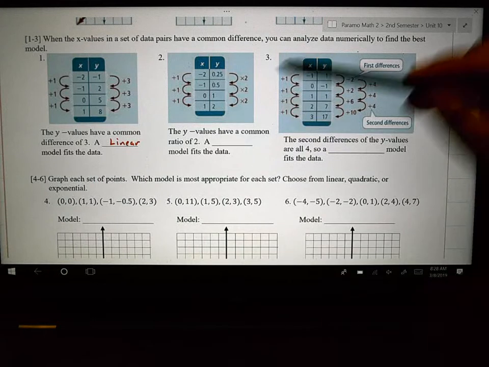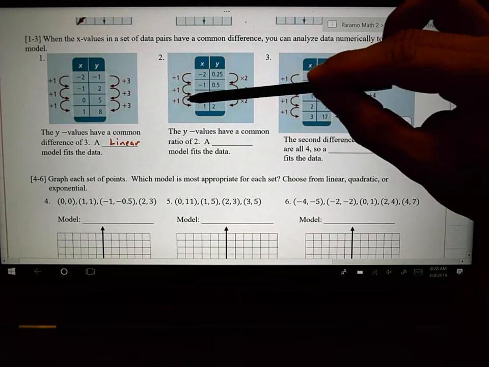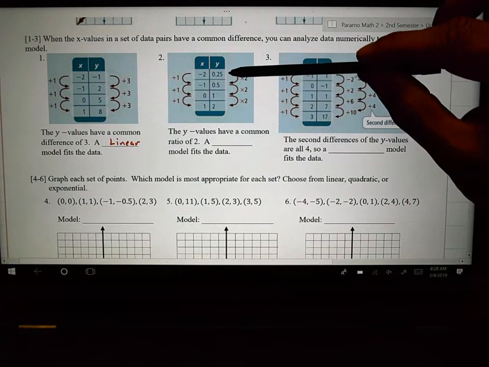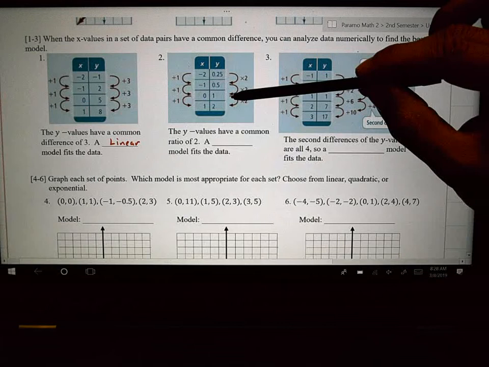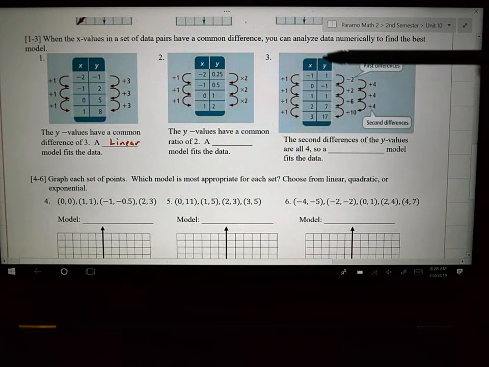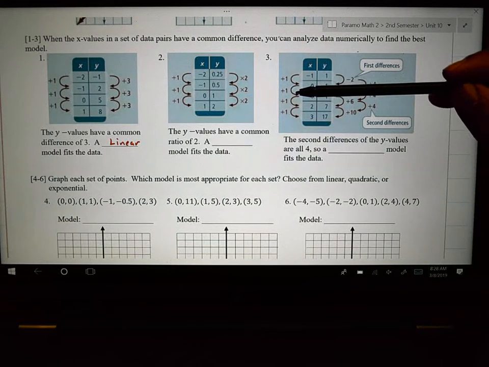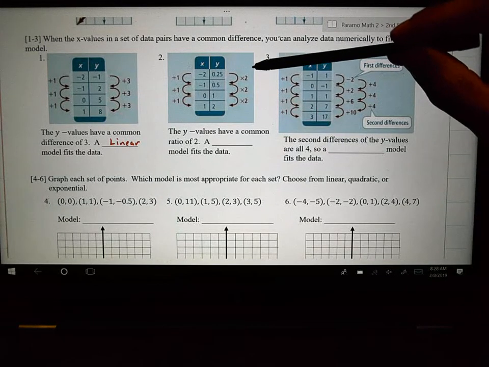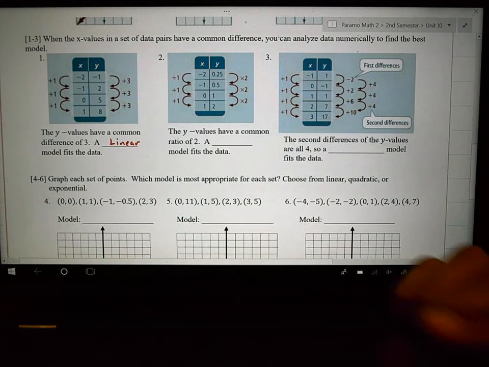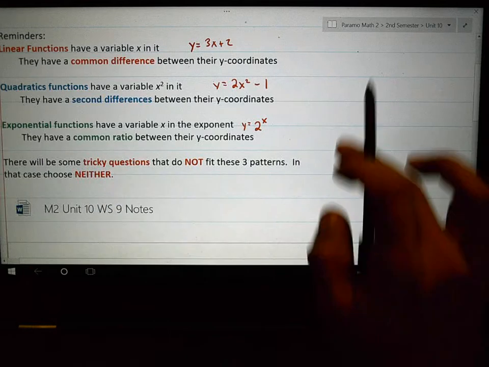Number 2. If your x values are moving up sequentially in consecutive order, and you notice that you're multiplying by 2 and multiplying by 2 and multiplying by 2, you're multiplying by the same number. That's called a common ratio. Ratio, think multiplication. If values have a common ratio of 2, we wrote it down. Common ratio, exponential.